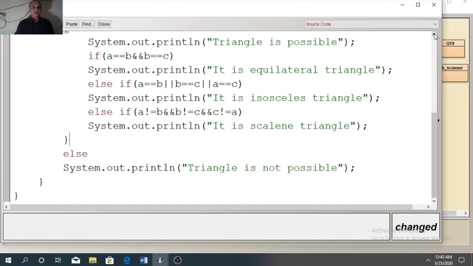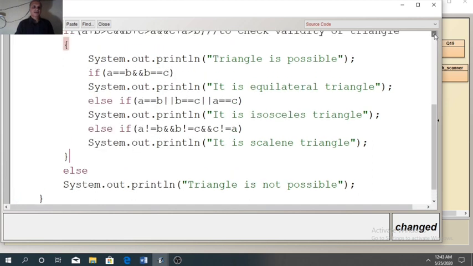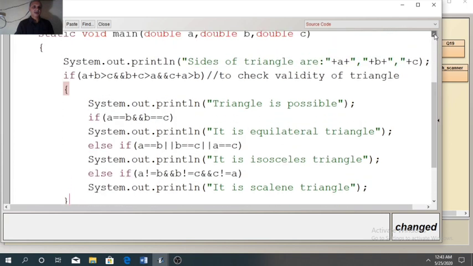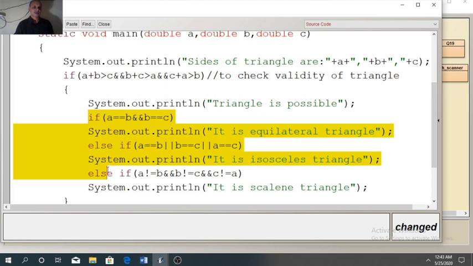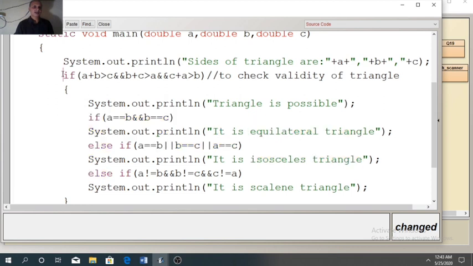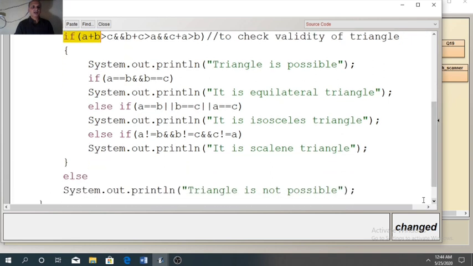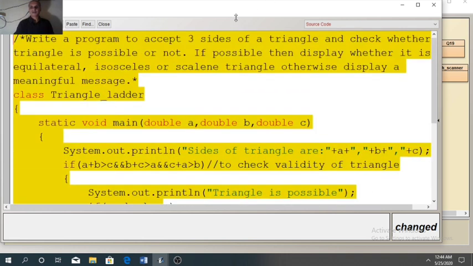So in this program I have used nested if, and you can see here nesting is done inside the if part. See, this is nesting, and this nesting is done in the outer if, and in the else part we have a single statement. So this is the example of nested if, in which nesting is done inside the body of if.